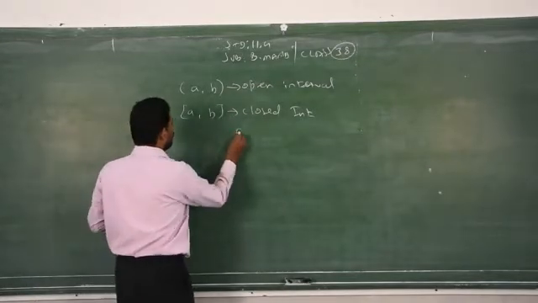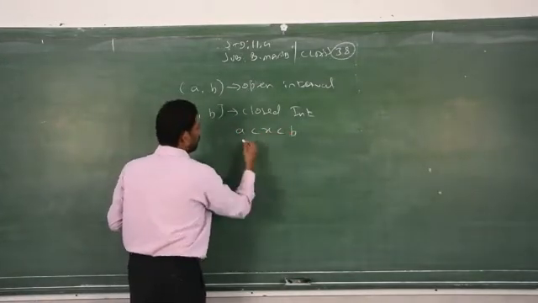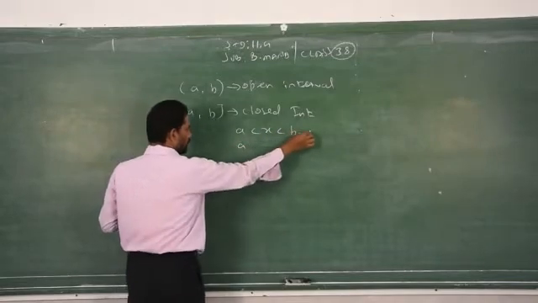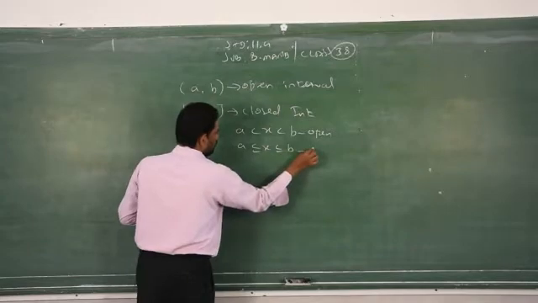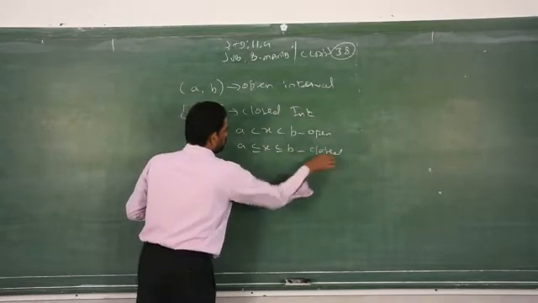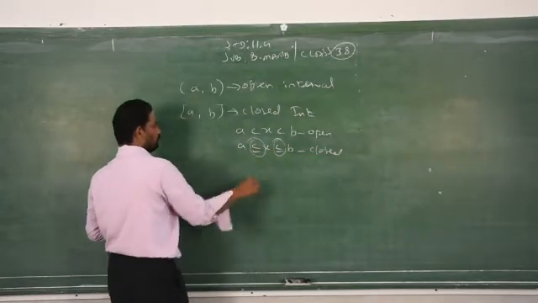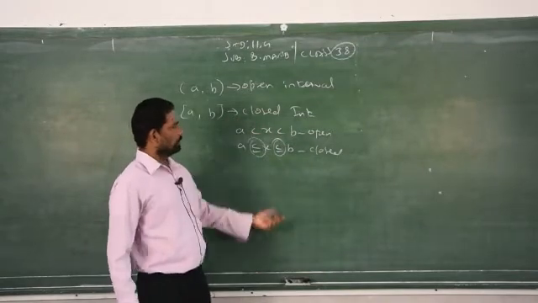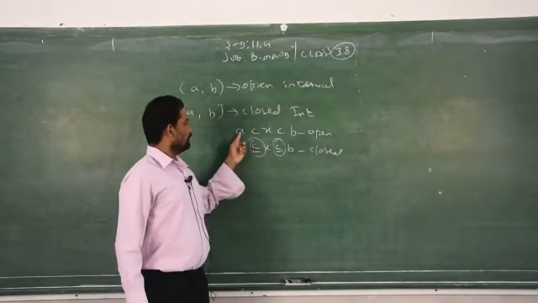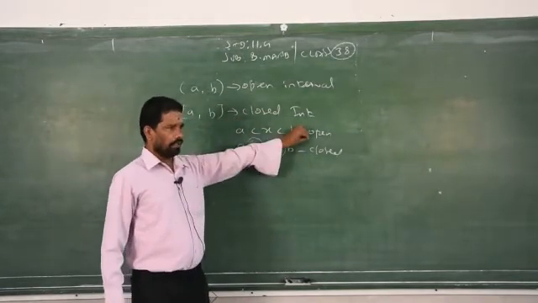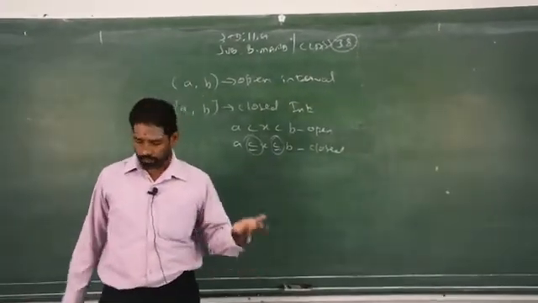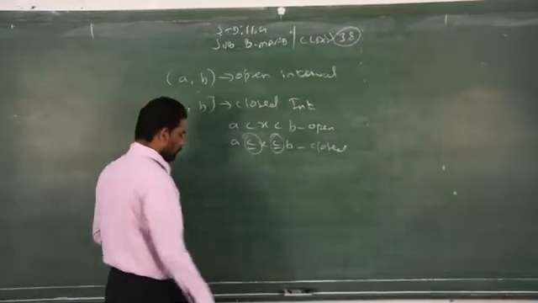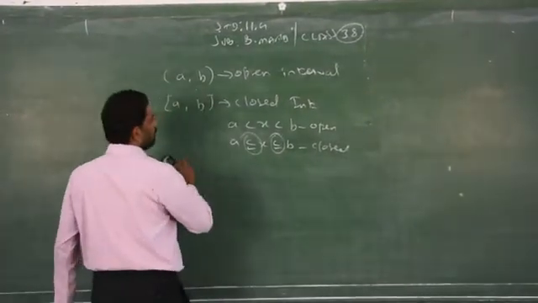So we can write it in equation format like this, inequality format. This is for open interval and this is for closed interval. See, I am using the less than or equal to symbol here, and here I am using only the less than symbol. So you don't take the starting value and the final value for open interval, whereas for closed interval you have to take the first as well as the last one. Clear? That is open interval and closed interval.